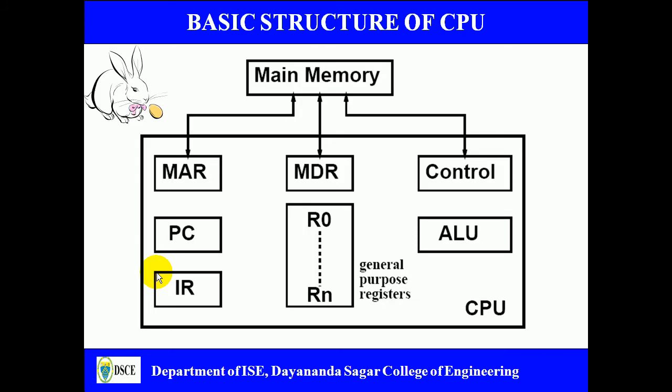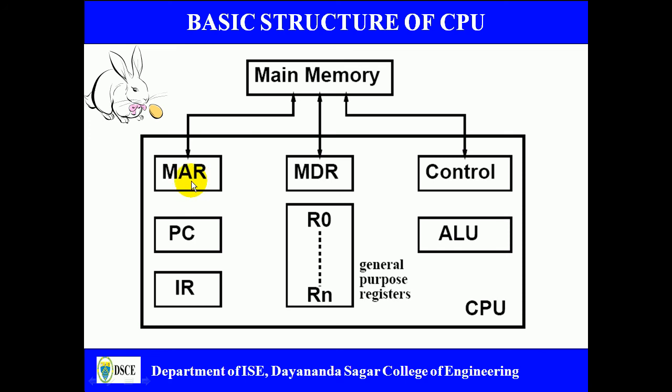Next we are going to discuss the basic structure of the CPU as well as its interconnection with main memory. Here you are seeing the main memory, and the processor contains various other blocks. Let us define them one by one.